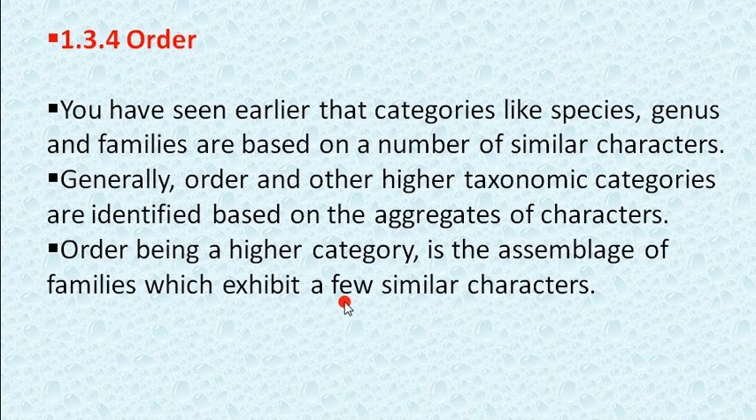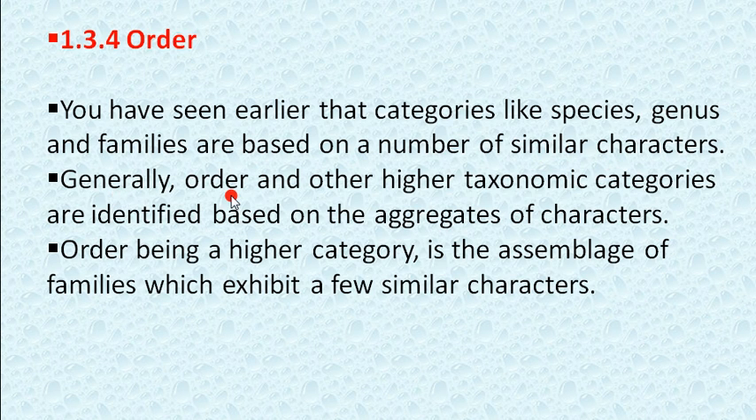Now after family we have another taxonomic category, order. You have seen earlier that categories like species, genus and family are based on the number of similar characters. Characters means the features we can see in them. Similar means same, so if we see the same features in them.